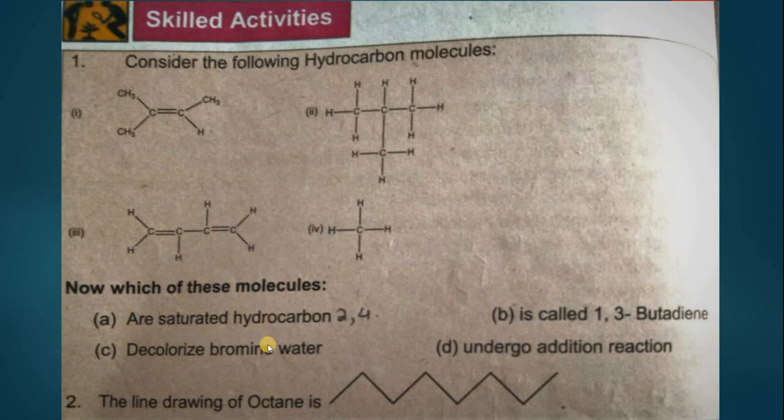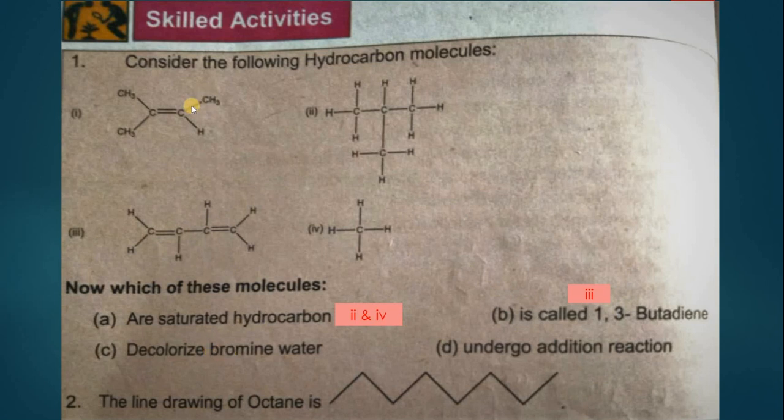Which one of these are the saturated hydrocarbons? Saturated hydrocarbons are number 2 and 4. These are having all saturated bonds in them. Which one is called 1,3-butadiene? This is 1,3-butadiene. So 3 is the correct answer.